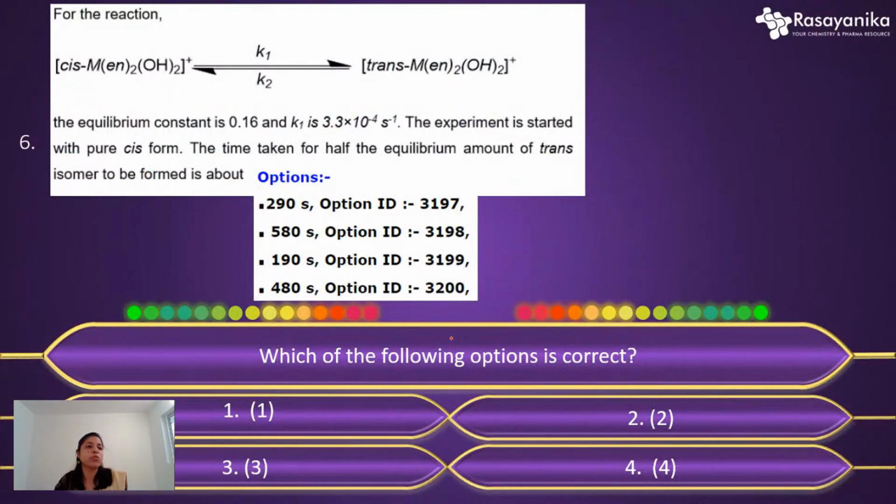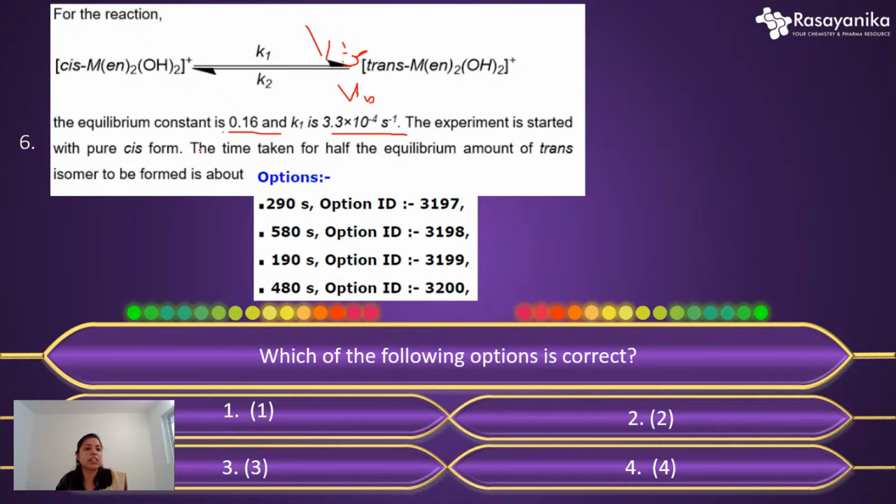So let's move to our next question. This is for the reaction. The reaction is given, cis to trans for this particular complex, and they have said that an equilibrium is established in the system. For the forward reaction the rate constant is Kf, and for the backward reaction it is Kb. The total equilibrium constant is given, and the forward rate constant is also given here.